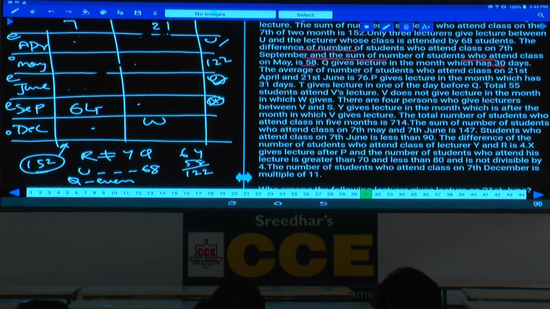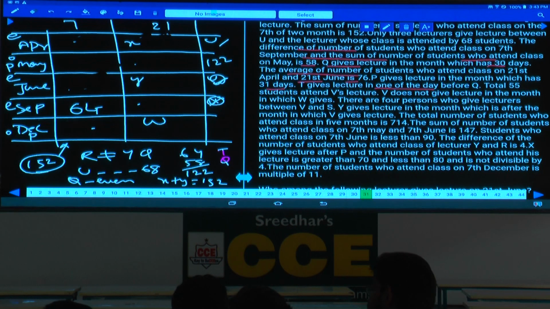Next, what is the other information here? Q gives lecture in the month which has 30 days. The average number of students who attend 21st April and 21st June is 76. So x plus y equals 152. Are you agreeing with this? P gives lecture in the month which has 31 days, hence P is odd. P can be either in December or in May. T gives lecture on one of the days before Q. T is before Q, and Q is even.